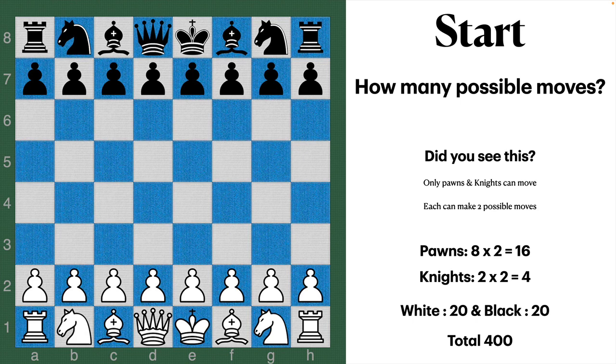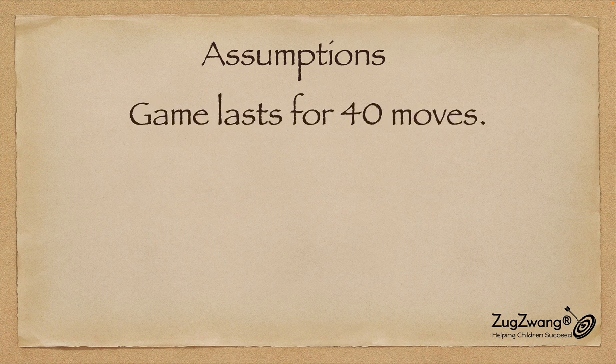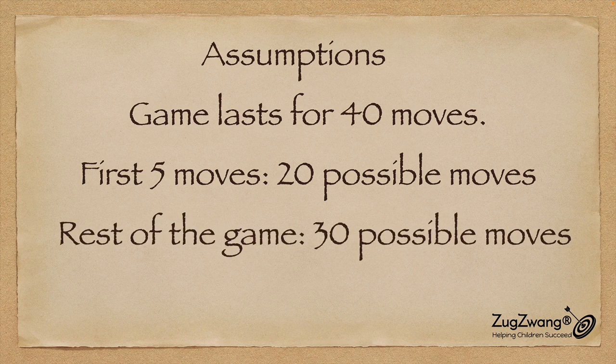As the moves increase, the number of possible games also increases. Just assuming the same 20 for the second move would be 400 times 400. So as you can see, the number increases exponentially. Let's make a few assumptions. Let's assume that the game lasts for 40 moves. The first 5 moves have 20 possible moves each. The rest of the game has 30 possible moves.